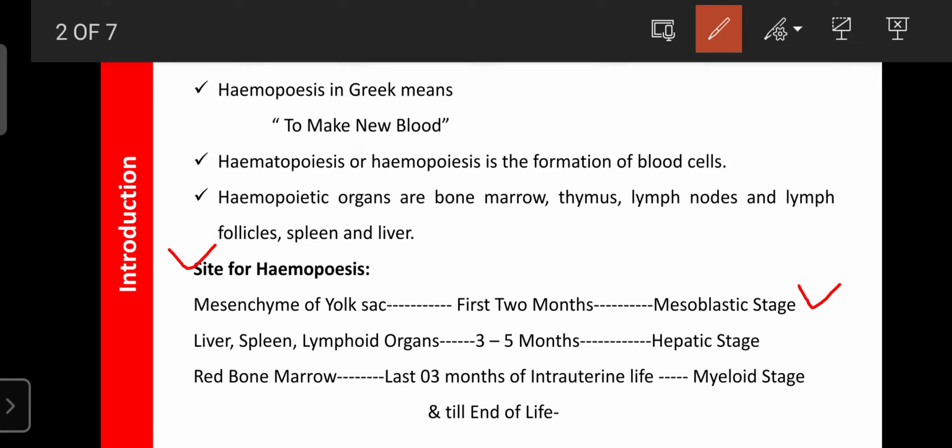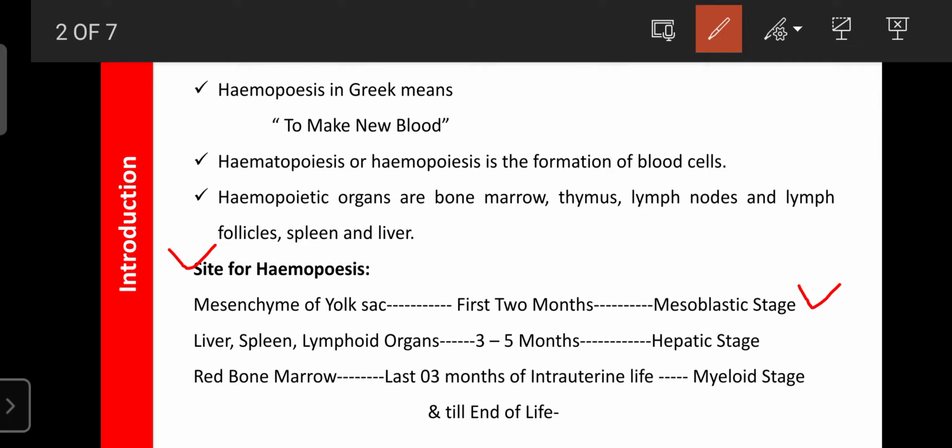After two months, from the third month to the fifth month in intrauterine life, the bones are still not developed very well. Only if the bones are well developed is red bone marrow present; undeveloped bone does not contain red bone marrow, or RBM.